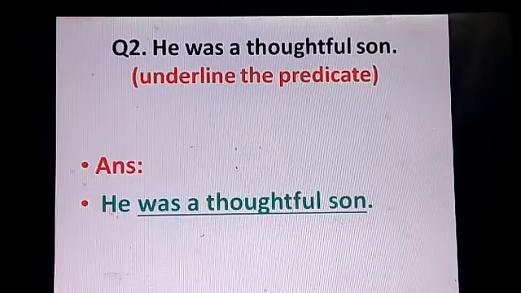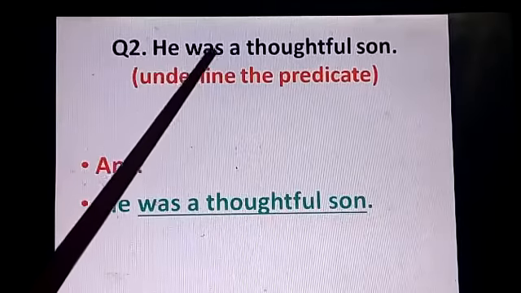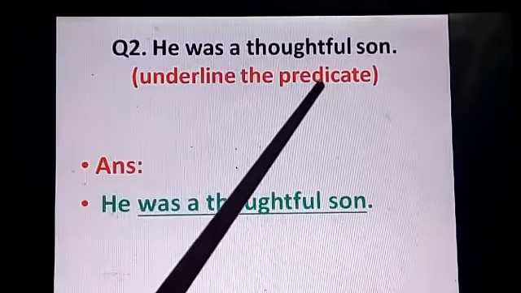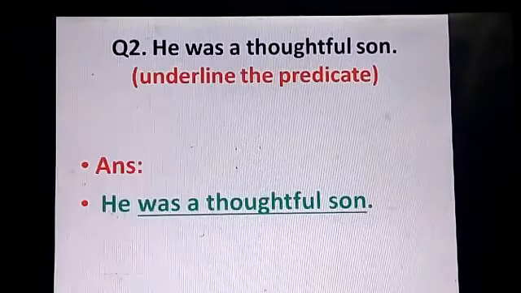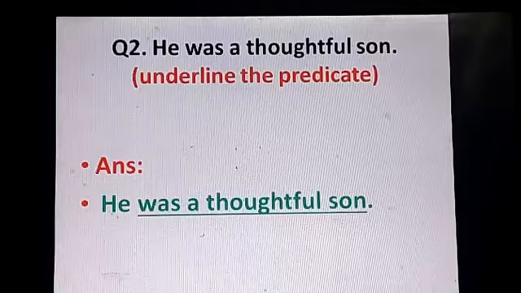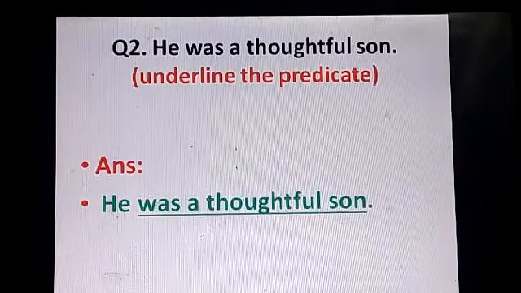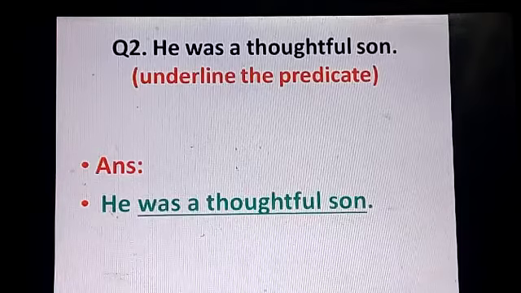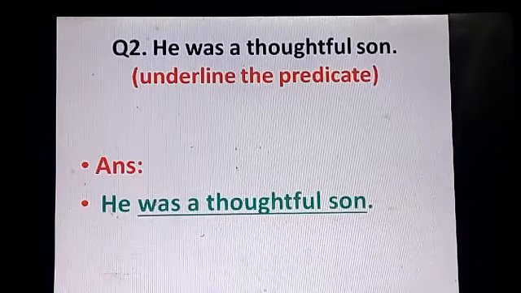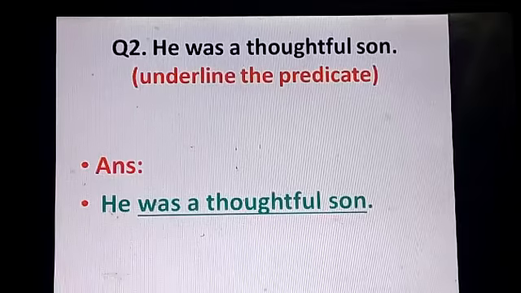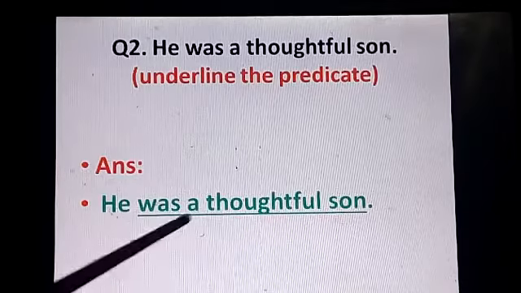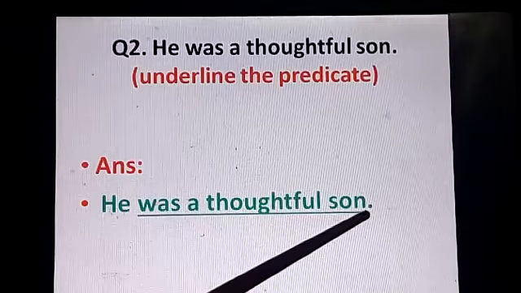Now let us come to second question. He was a thoughtful son. Underline the predicate. Again, it is a similar question. Again, we have to do the same process of looking at the sentence carefully and identifying the verb. And the answer is was a thoughtful son.